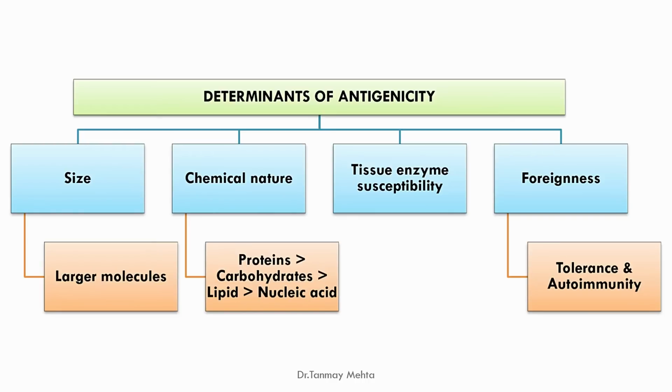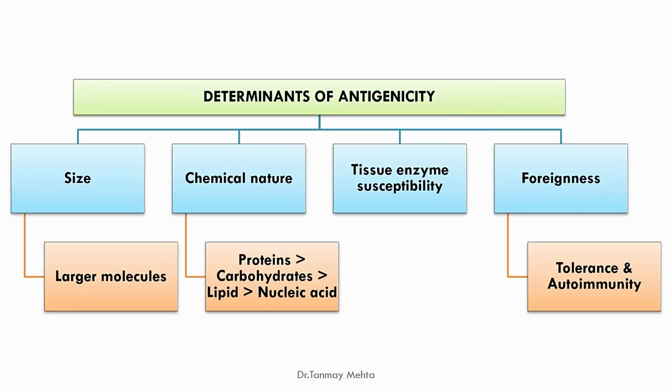Third, tissue enzyme susceptibility. It is necessary for an antigen to get processed to be presented to the T cell or for further immune response. So tissue enzyme susceptibility is also a very important criterion in determination of antigenicity. And last and the most important is foreignness. The more foreign the structure is, the more antigenic it is.